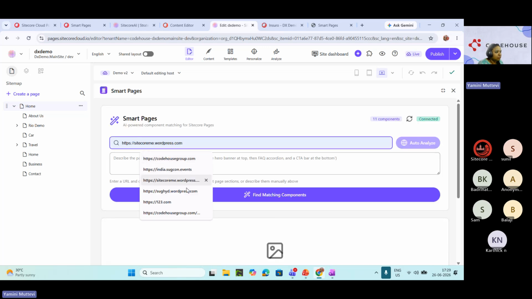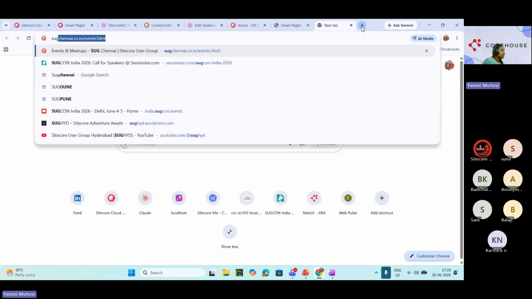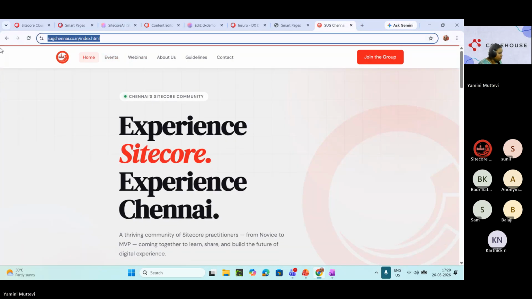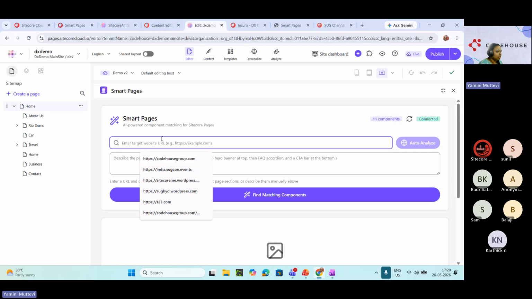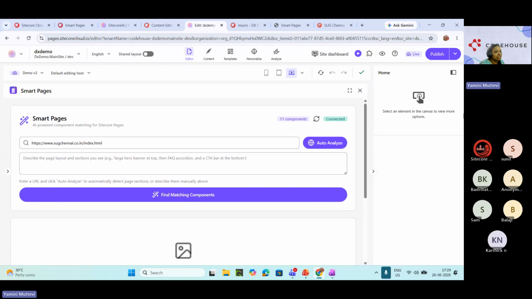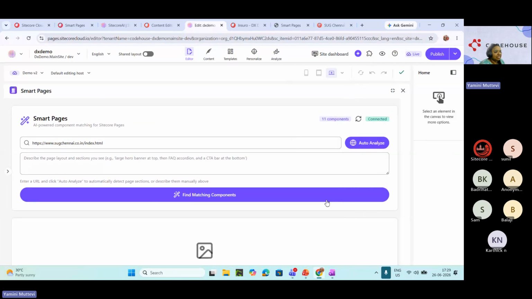So for time being, let's put Sukh Chennai. I do not have the URL, but let me check. Okay, it is there. I want to put the homepage first. For time being, we are putting this. This is the pages editor. We can expand, minimize, whatever we do. We all know this, but I'm just putting it for full screen as well.